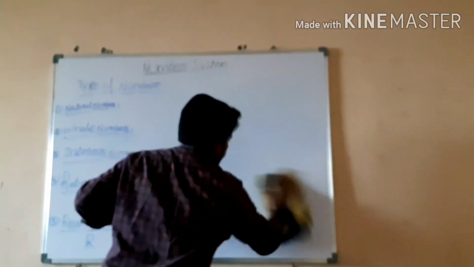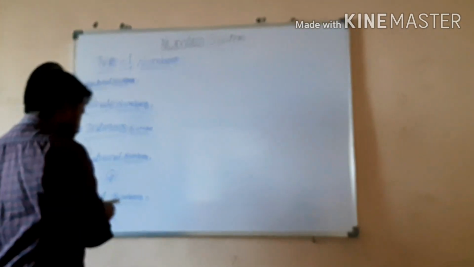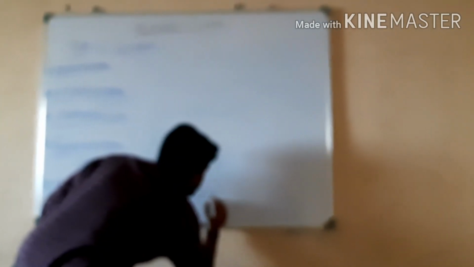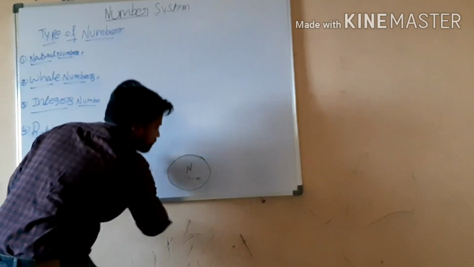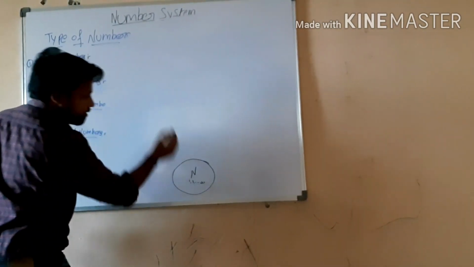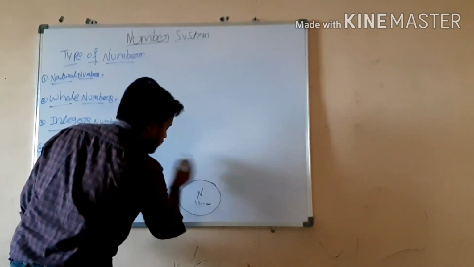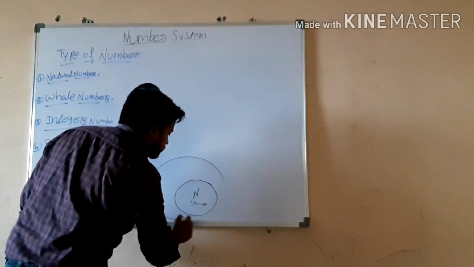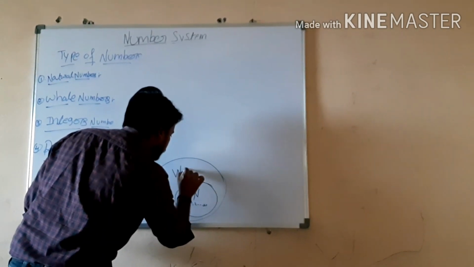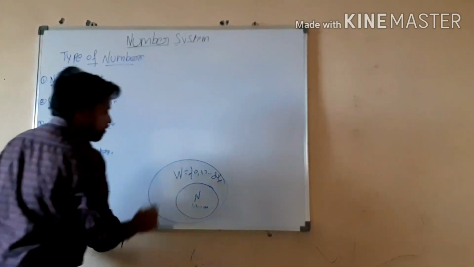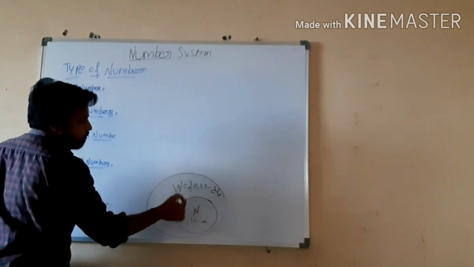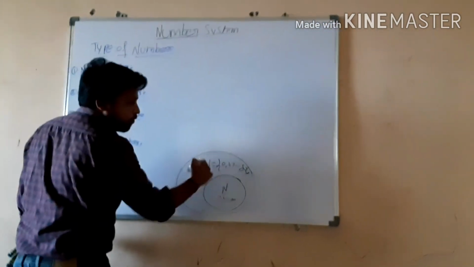With a small diagram we will understand. Suppose natural numbers are represented with capital M, and here are all numbers from 1 to infinity. Right or wrong? Capital M, natural numbers. Next, what is the type of next numbers? Whole numbers. Whole numbers are from 0, 1 to infinity. That means all natural numbers are part of whole numbers.